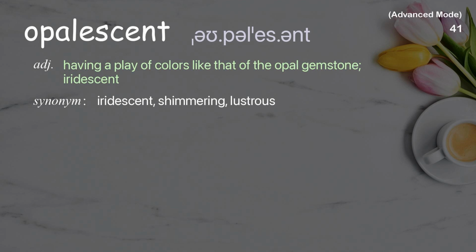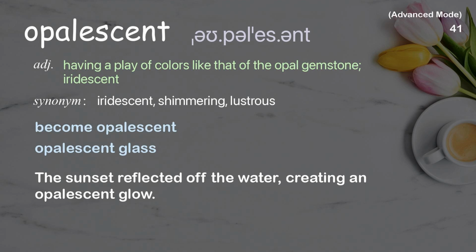Opalescent. Having a play of colors like that of the opal gemstone, iridescent. Examples: Become opalescent. Opalescent glass. The sunset reflected off the water, creating an opalescent glow.